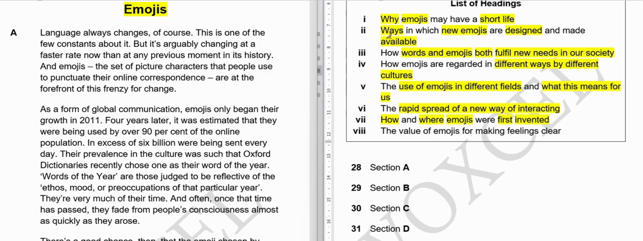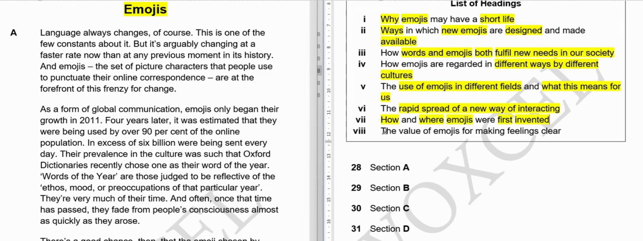So you have to be very careful about these two ways in which emojis are designed. Number second, ways in which emojis are designed and made available. They are saying new emojis are designed. It's in the present, like how we are designing new emojis and how they are being made available to public. But the seventh option is saying how and where emojis were first invented, like the beginning. They are saying about the present, it is about the past. So you should be careful about number 2 and number 7.